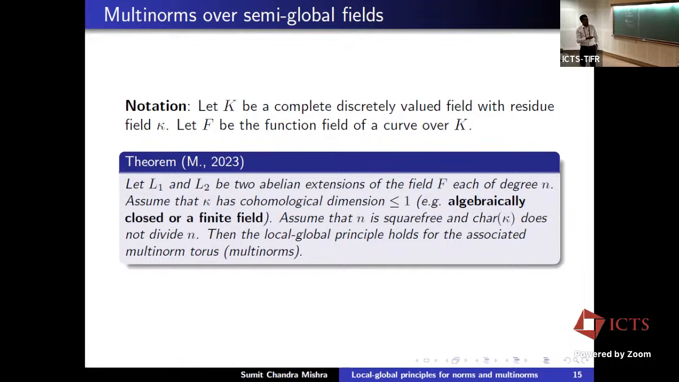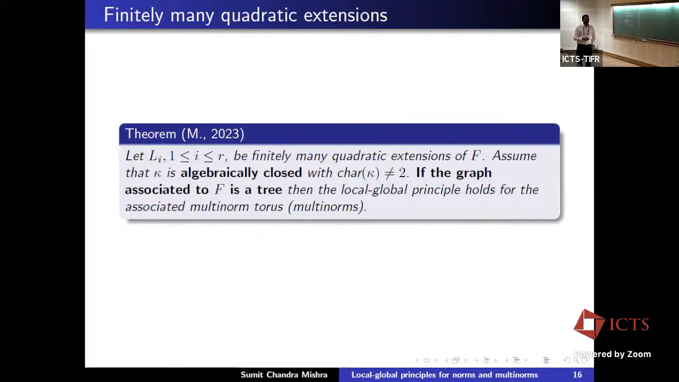We can also consider the case of quadratic extensions, where we have more. If we have finitely many quadratic extensions, and assume that the residue field kappa is algebraically closed and the characteristic is not equal to 2, which usually comes up since the characteristic should not divide the degree, and if the graph associated to F is a tree, then the local-global principle holds for the associated multinorm torus. For this, we prove it for any number of quadratic extensions.